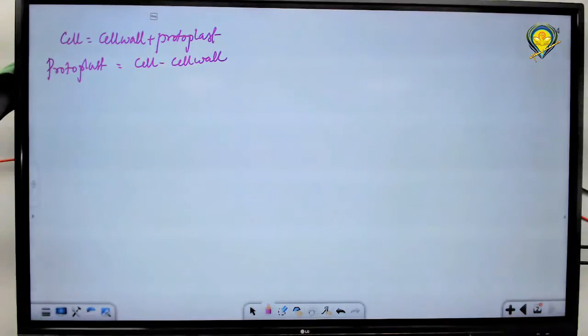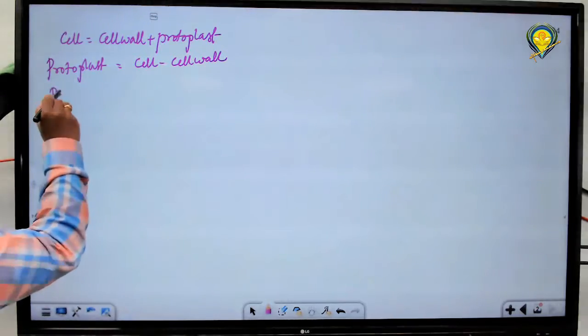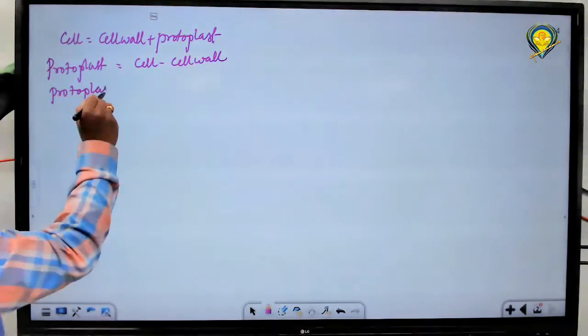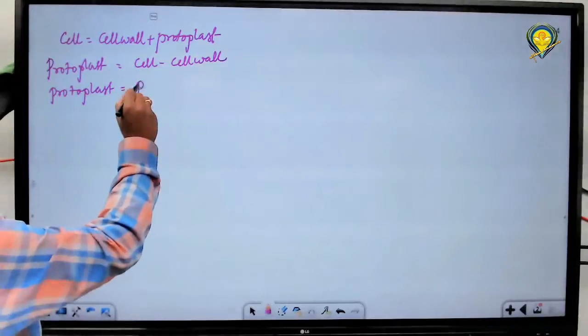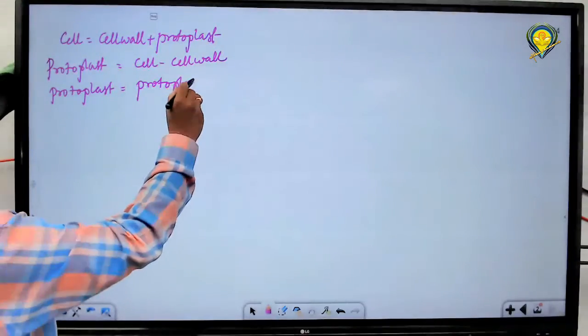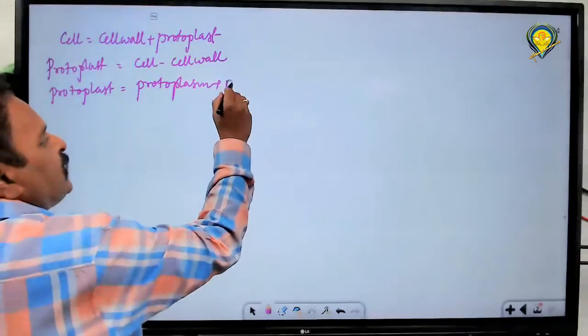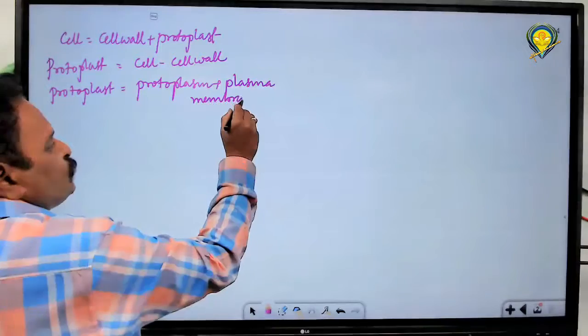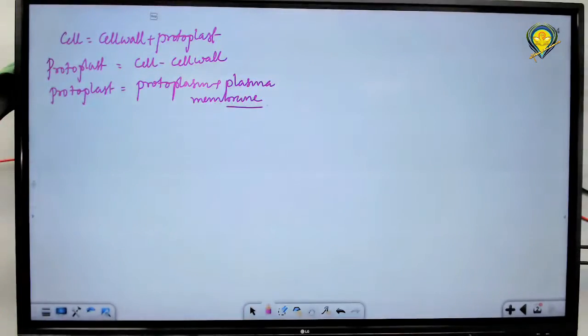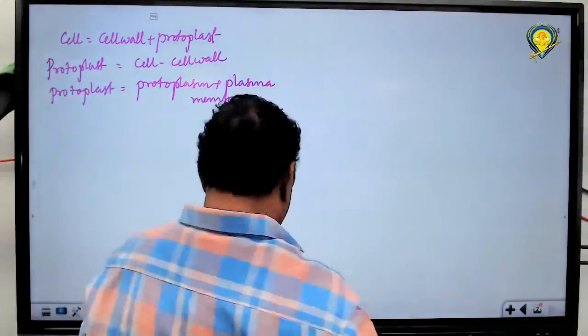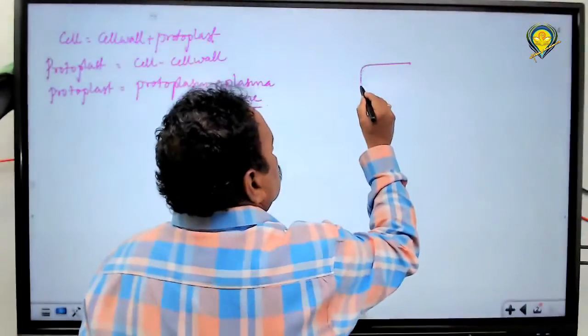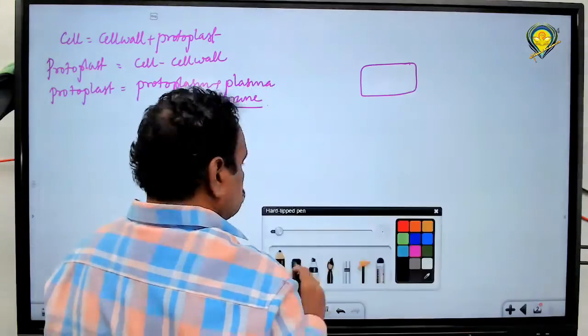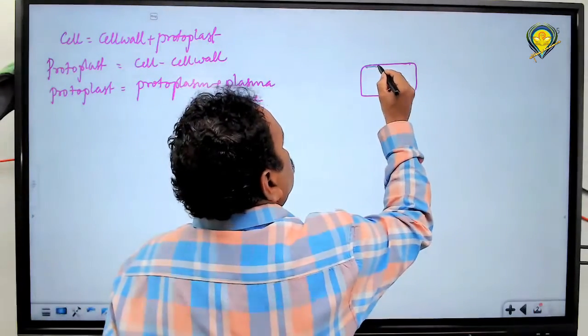Cell without cell wall, the remaining structure, is called a protoplast. Again, protoplast is equal to protoplasm plus plasma membrane. So protoplasm plus plasma membrane together is called protoplast. Okay, that means this is the cell. This is the plasma membrane.